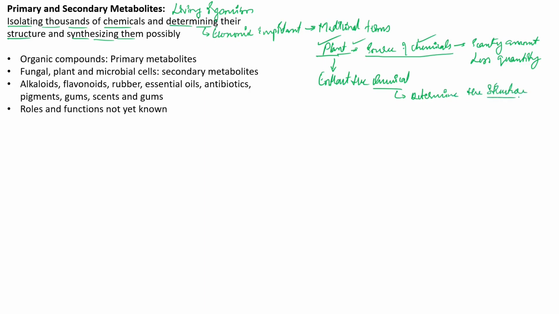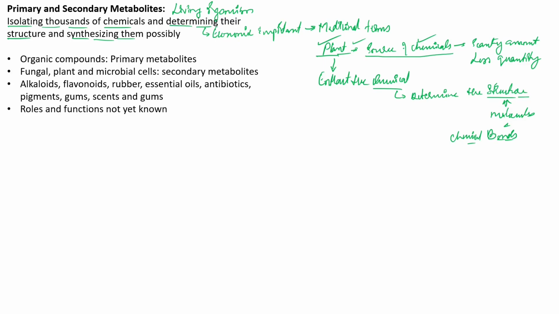If we can determine the structure, we can look into the bond arrangements. The structure will tell about the molecules present in that particular chemical, and we can also determine what kind of chemical bonds are present in it.